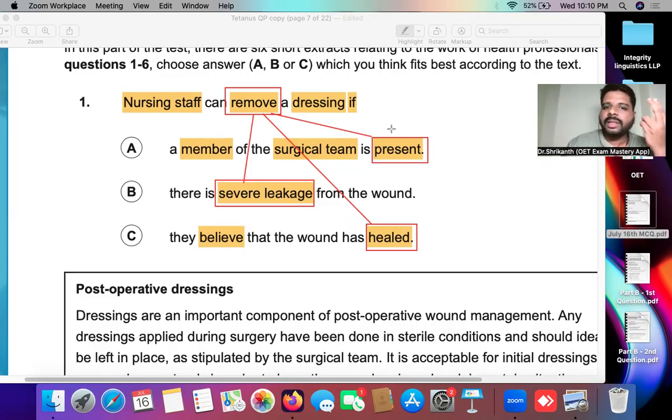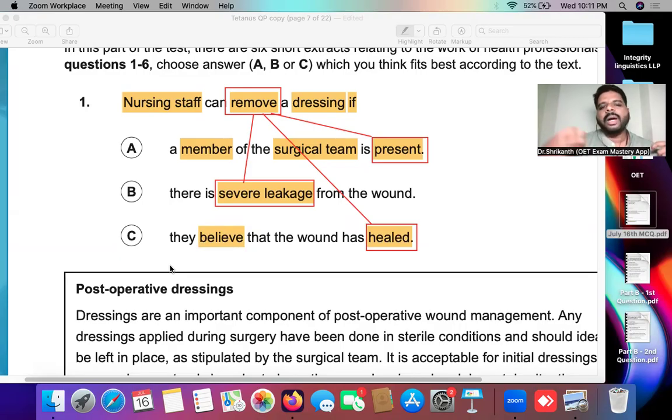Okay, so if a surgical member is present, they can remove. Severe leakage, they can remove. And if they believe the wound has healed, they can remove. Okay, so this requires a little bit of practice. From day one itself, you will not be able to bring it in, but slowly, this will definitely help you out. So like this, you comprehend the question. Of course, you have to do it a little more quickly. You will definitely be able to do that.